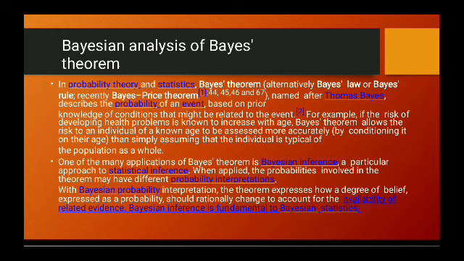One of the many applications of Bayes theorem is Bayesian inference, a particular approach to statistical inference. When applied, the probabilities involved in the theorem may have different probability interpretations. With Bayesian probability interpretation, the theorem expresses how a degree of belief, expressed as probability, should rationally change to account for the availability of related evidence. Bayesian inference is fundamental to Bayesian statistics.